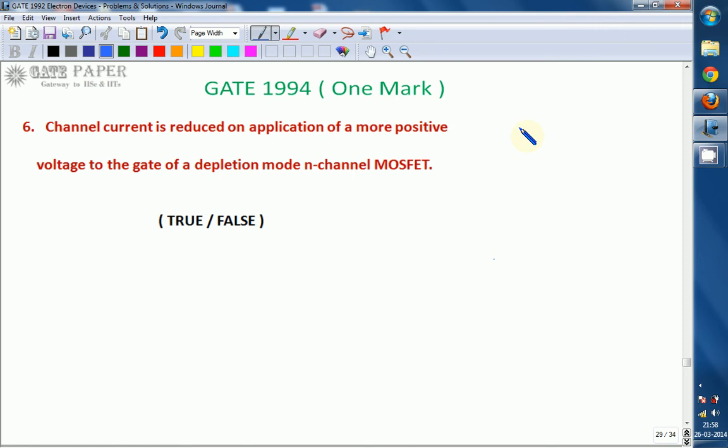I am reading it again. Channel current is reduced on application of more positive voltage to the gate of a depletion mode N channel MOSFET. So first of all, we should know the N-channel MOSFET construction, and from that we can finalize whether the statement given is true or false.